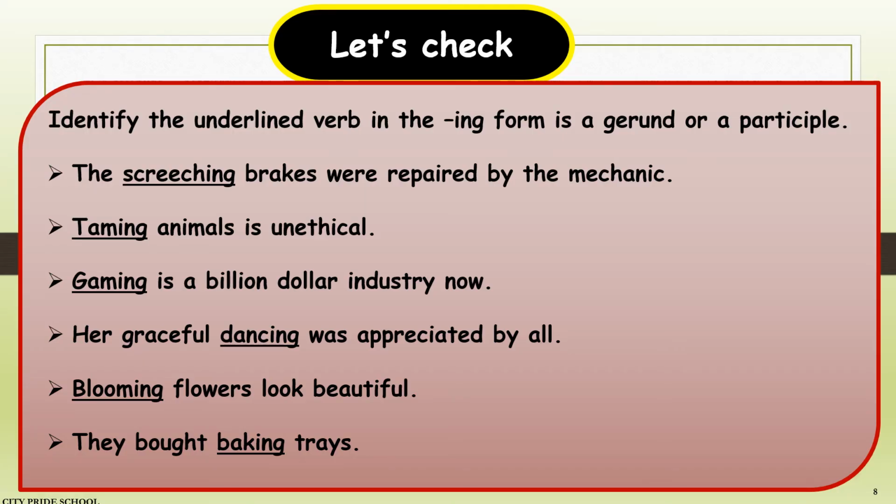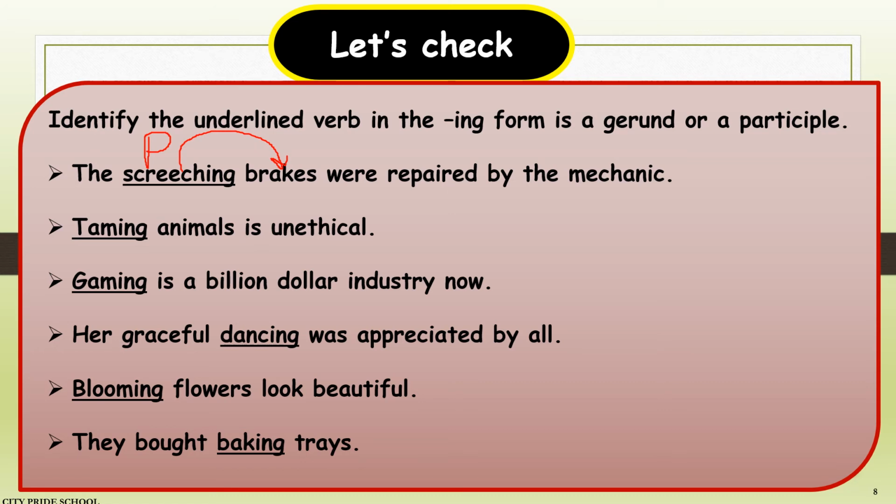Children, it's time to check if you are clear with the concept of a gerund and a participle. Gerund is a verbal noun and participle is a verbal adjective. So let's start. Now the first one is, the screeching brakes were repaired by the mechanics. Now screeching is actually answering the question what kind of brakes. So it is acting as an adjective here. Therefore it's performing the function of a participle.